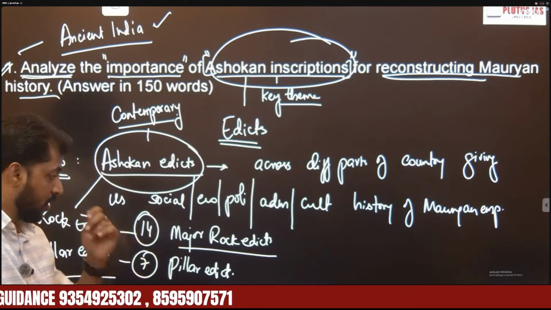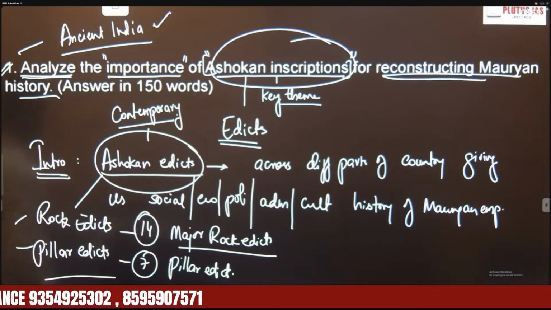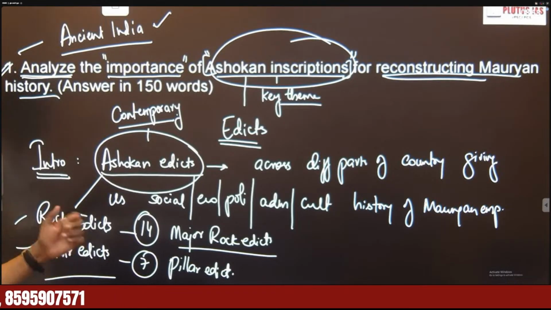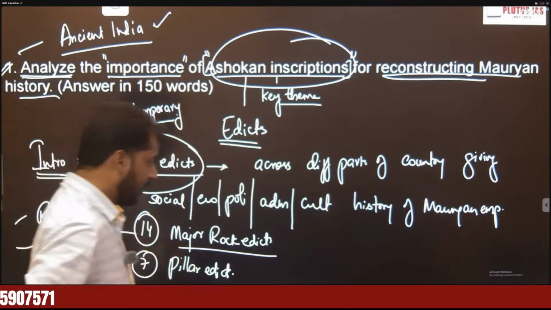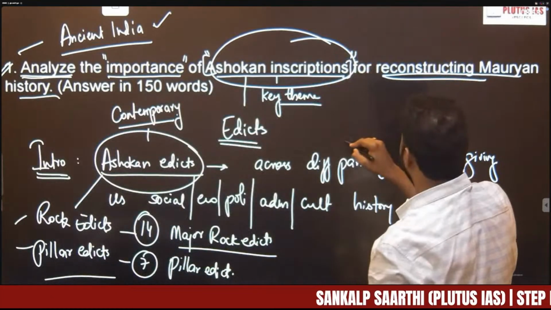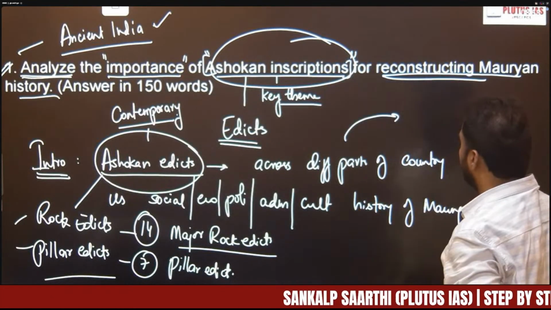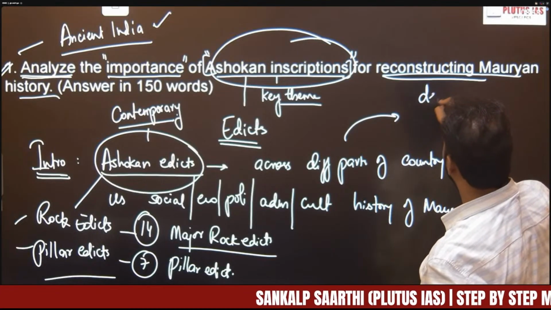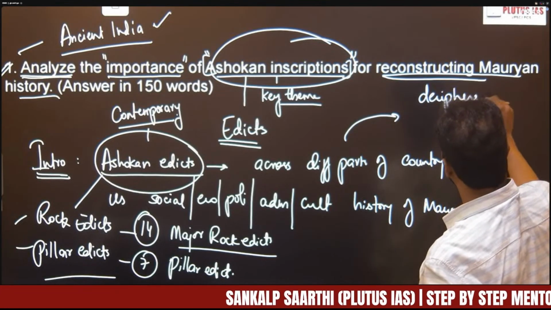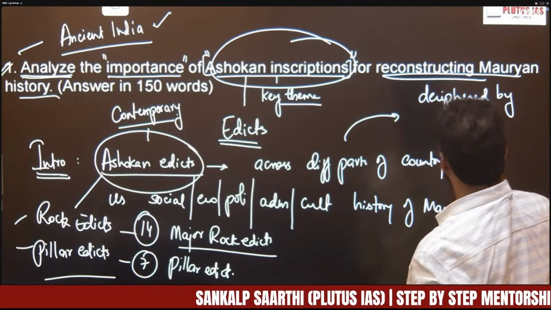So in the introduction, you have to provide that these Ashokan edicts constitute the earliest deciphered written records in Indian history, because these are the earliest inscriptions. These are deciphered. Deciphered by whom?